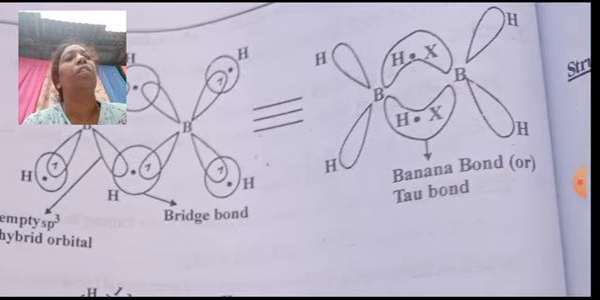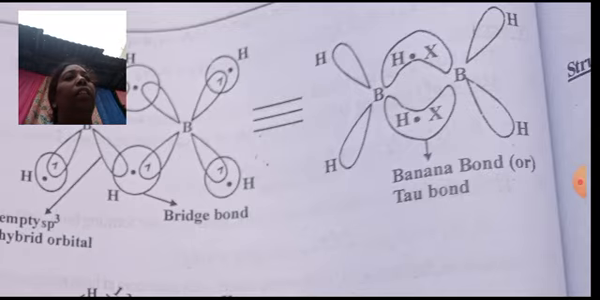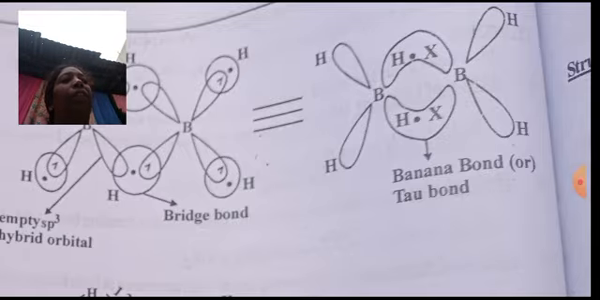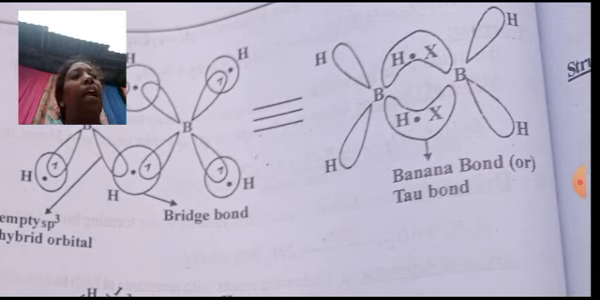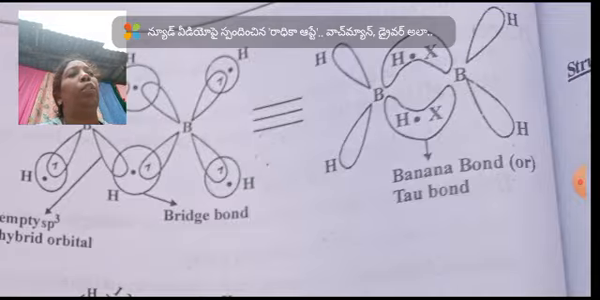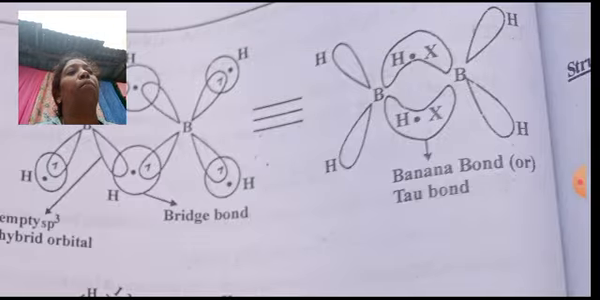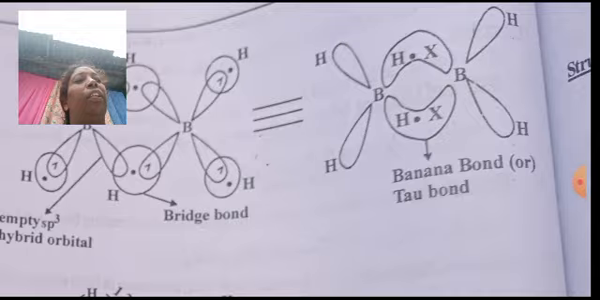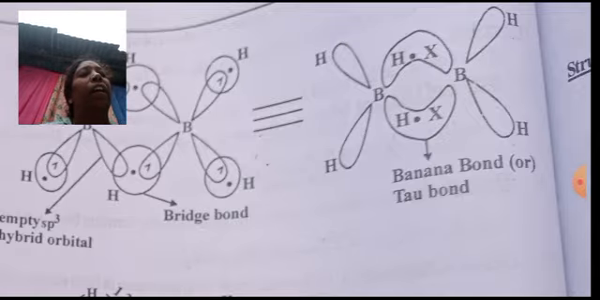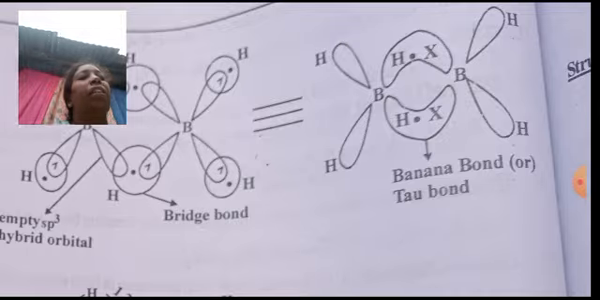Here I have shown you the bonds, terminal hydrogens are there, and the bridged ones will be like this, how it is forming. When you hold the 2 terminal borons and you elongate the molecule, you can see that the 2 bridged bonds will be in a banana form. It is also called a tau bond, banana bond or tau bond. The shape is in the form of a banana. That's why the name came as banana bond, or it is also called tau bond.